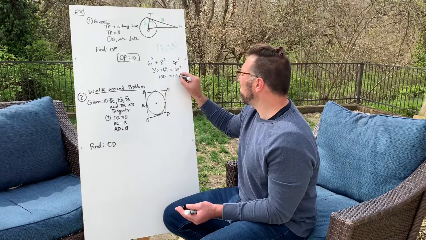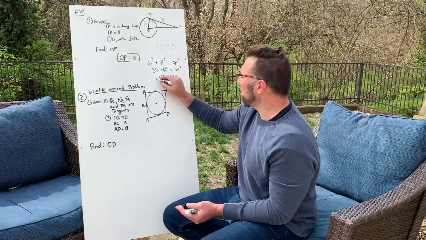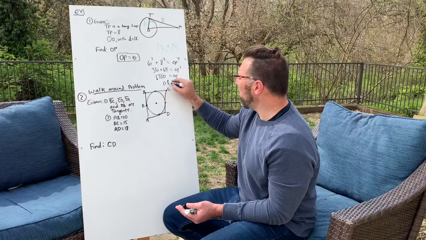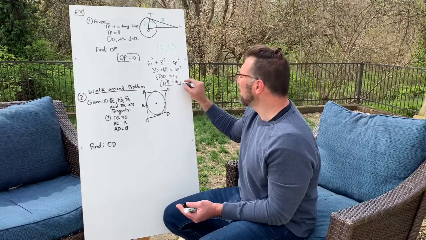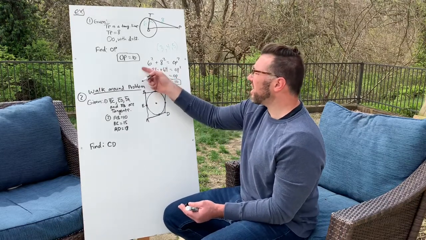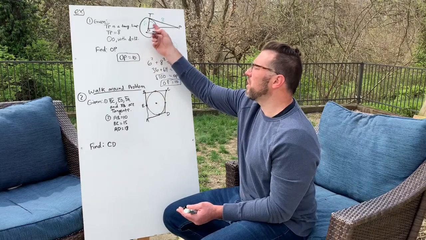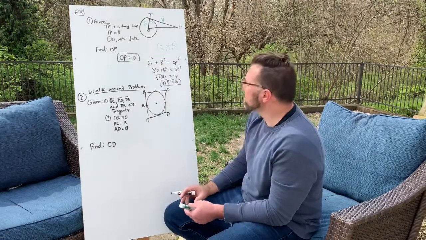So that's OP squared. Take the square root of both sides. Looks like OP equals 10. So you could solve it either way. But the key is, if you've got a tangent line, you know that there's a right angle there.